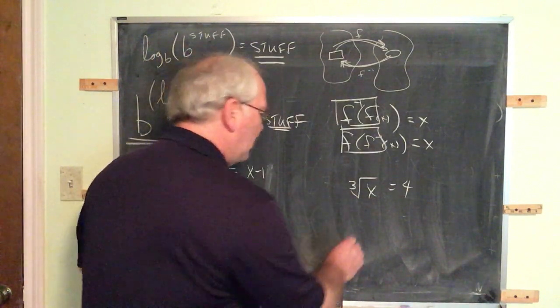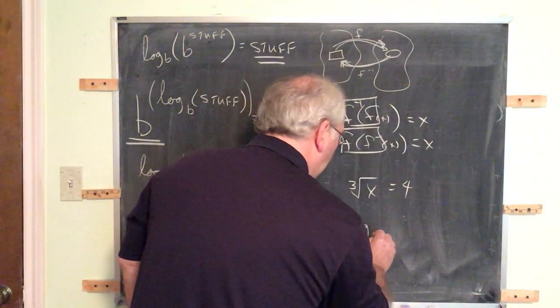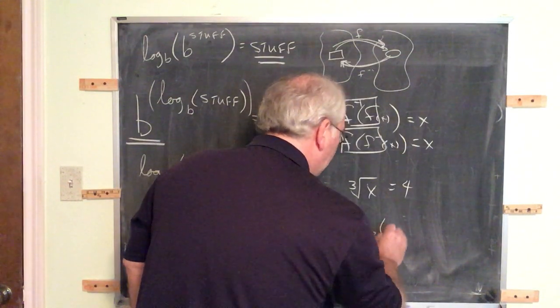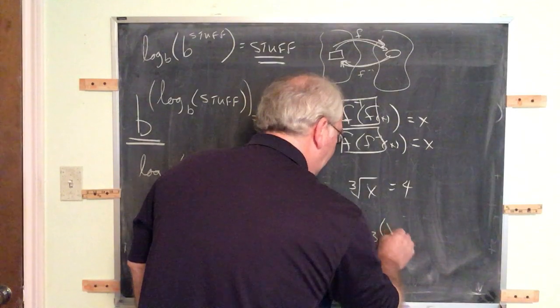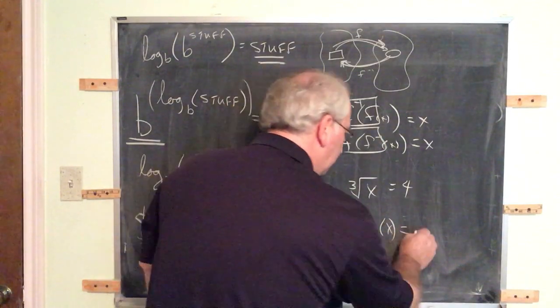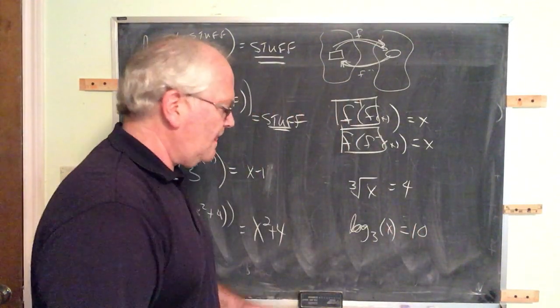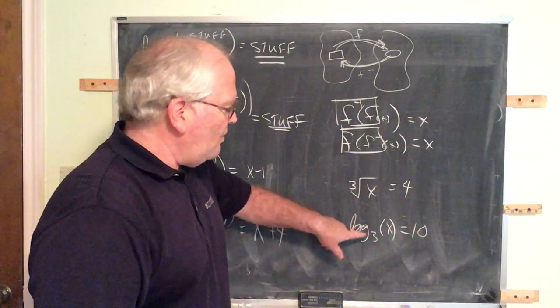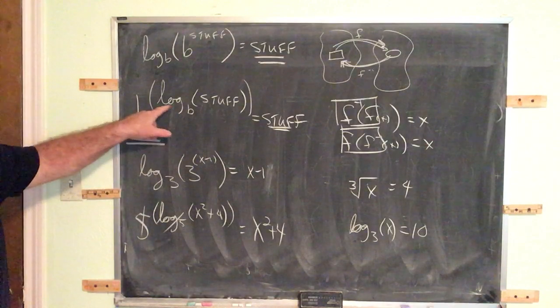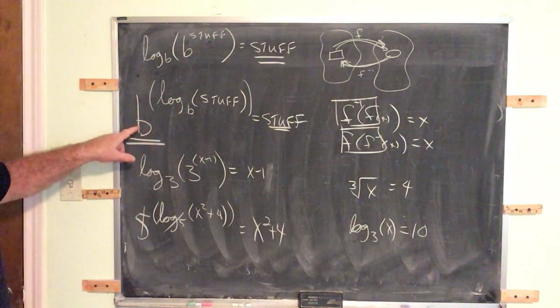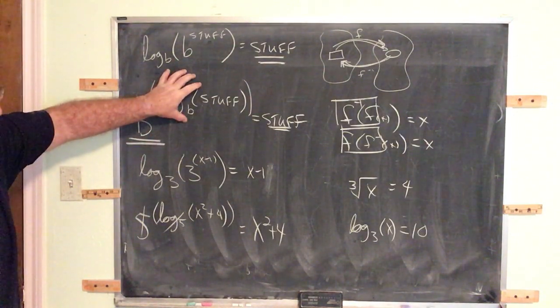Well, now if you have a logarithm, log base 3 of x is equal to 10, we'll say. We want to get rid of this logarithm. Well, how do you get rid of log base 3? The way you get rid of log base 3 is you take 3, raise it to the left-hand side.